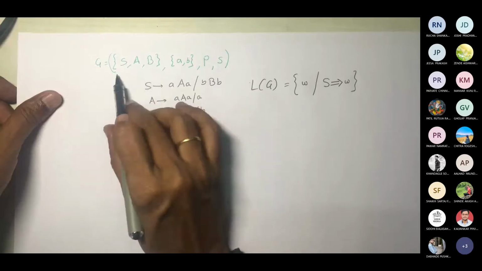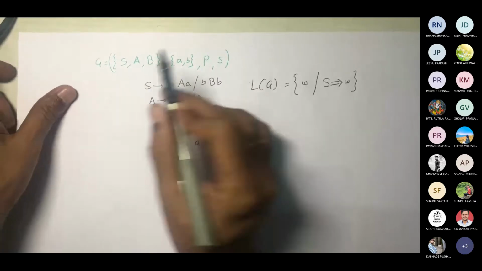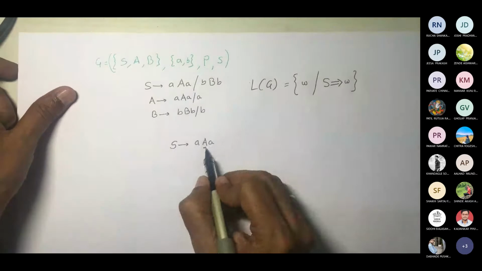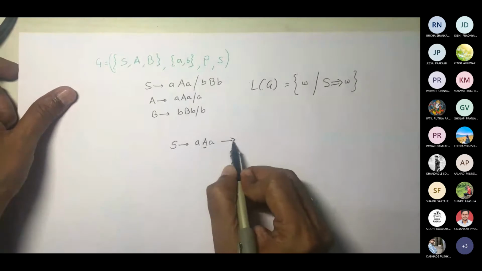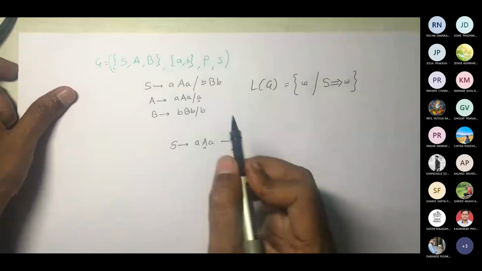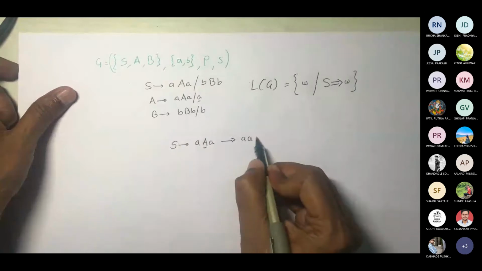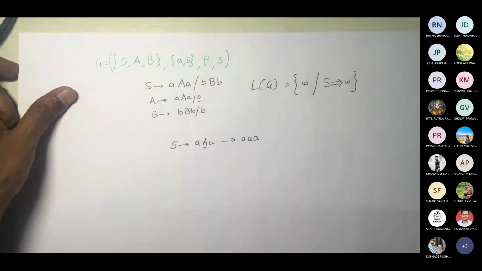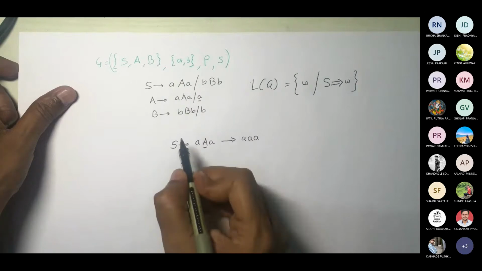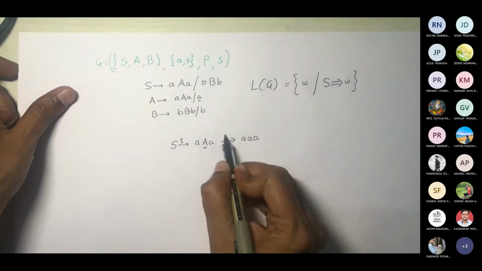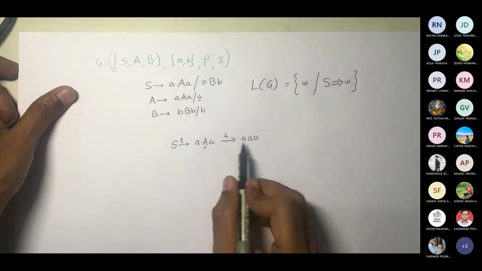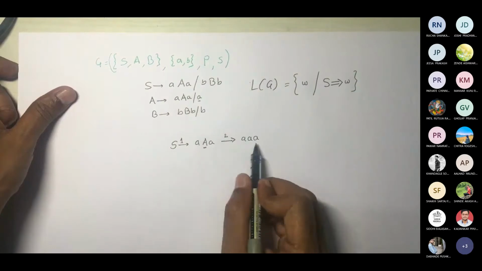We don't want these elements; they cannot be part of the string. So how can I replace A? If I write a there, then I will get a. This would be my first step, and this required a second step. So it took 2 steps for me to derive this string from S.